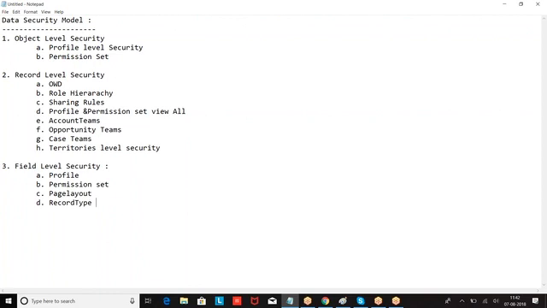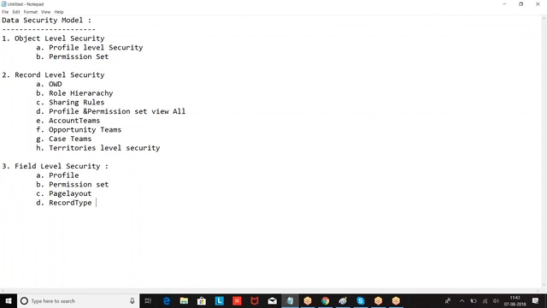So this is the security model. When you want to discuss the security of the data, we are supposed to understand object level security, record level security, field level security. Object level security is at profile level and permission set. Record level is at OWD, role hierarchy, sharing rules, profile and permission set, account teams, opportunity teams, case teams, territory level access.